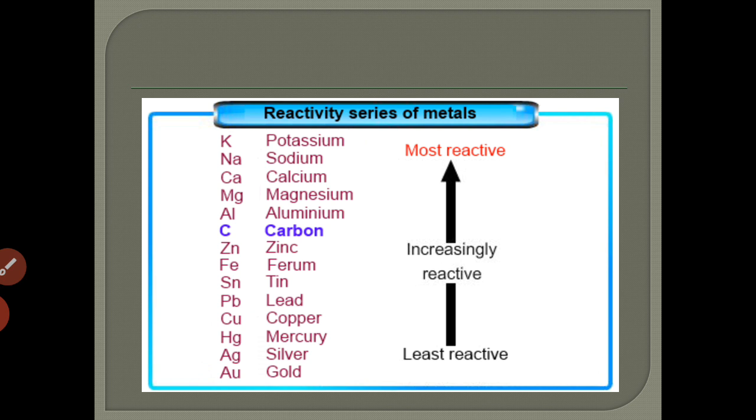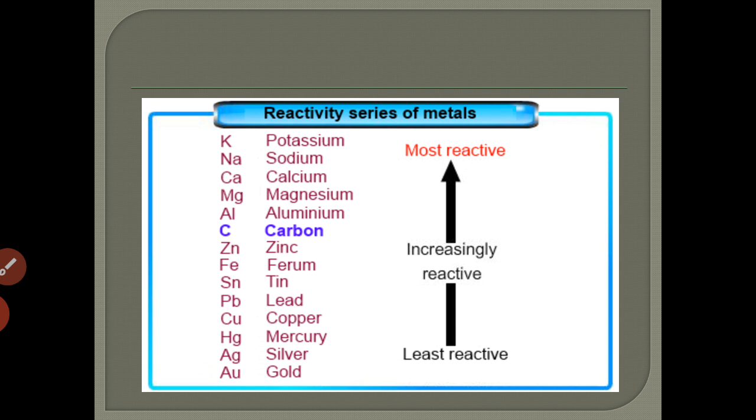For example, potassium and sodium react very rapidly with cold water, so they are very reactive metals. Zinc and iron react only with steam, so they are less reactive metals. On the other hand, copper and silver do not react even with steam, so they are quite unreactive metals.